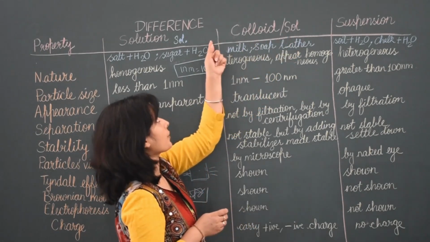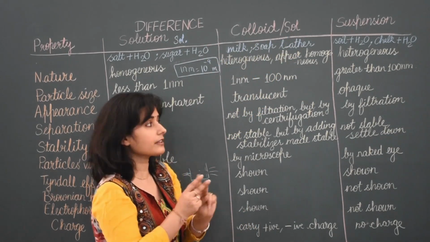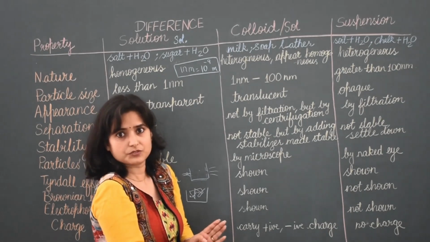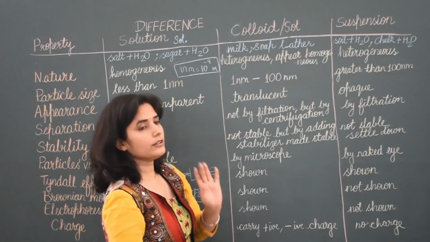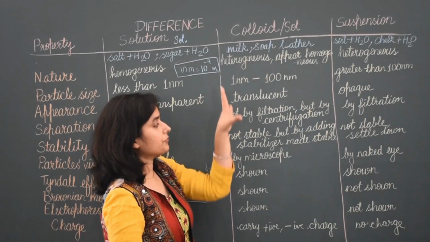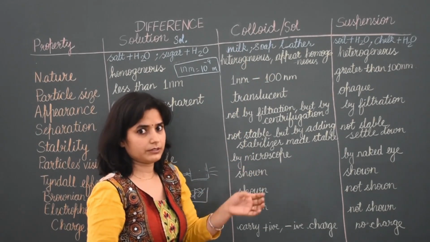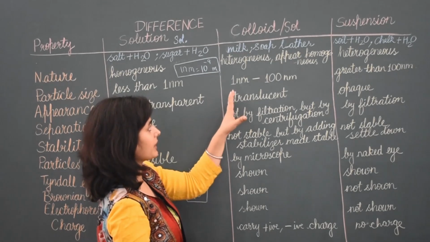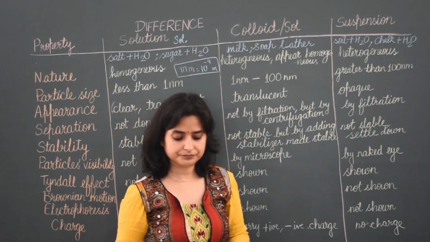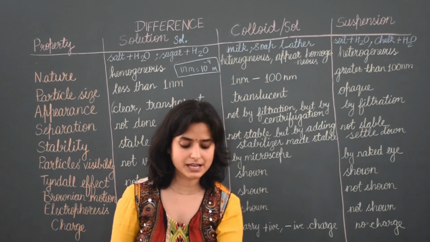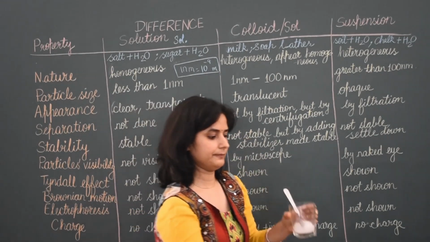So sol and solution are different things, and there are a lot of differences between them. Okay. So this is sol or colloid. Colloid types I will tell you in the next lecture. This time we are just taking these properties. For colloid, I have taken the example of milk here.